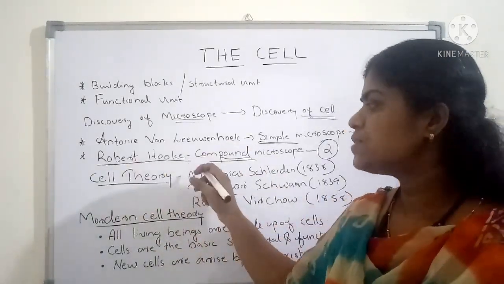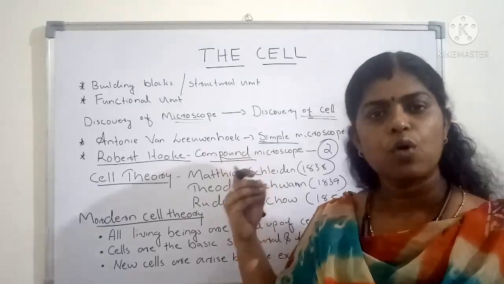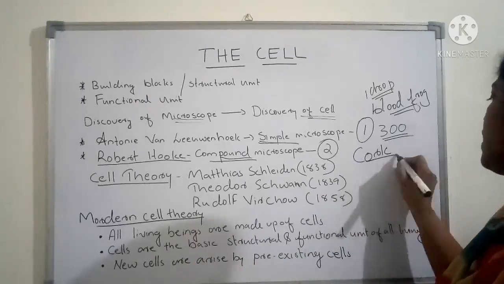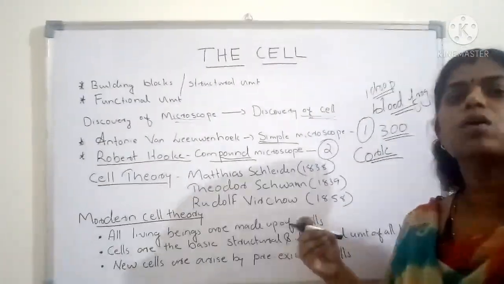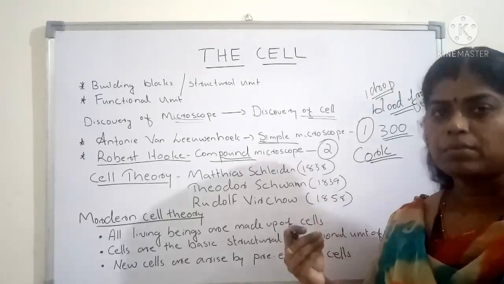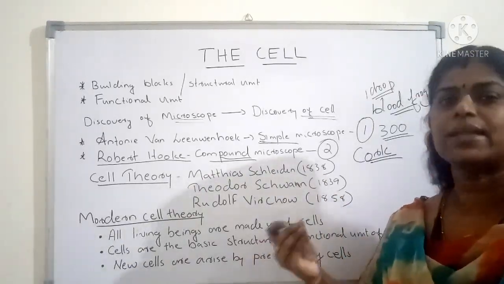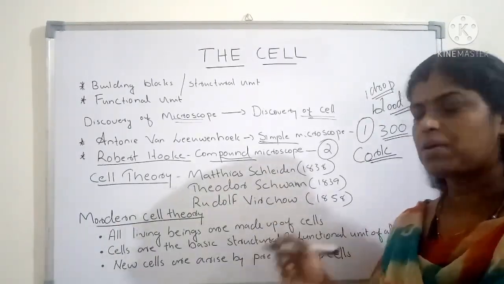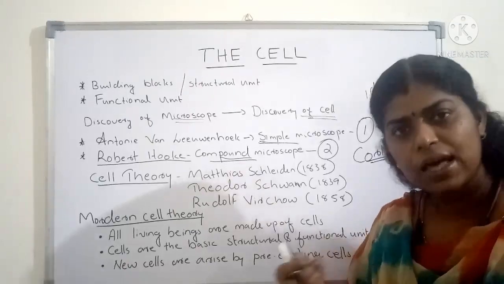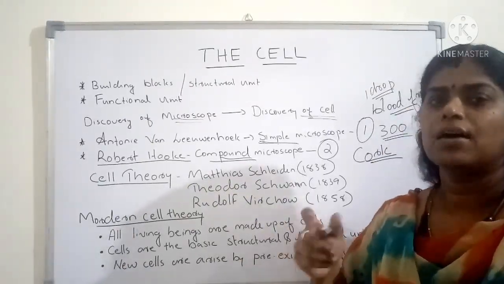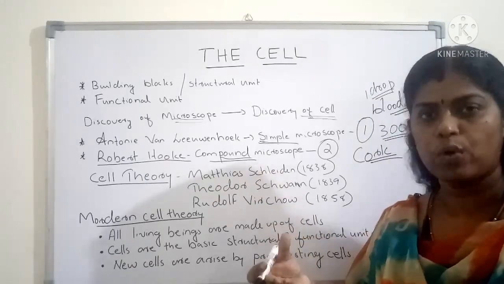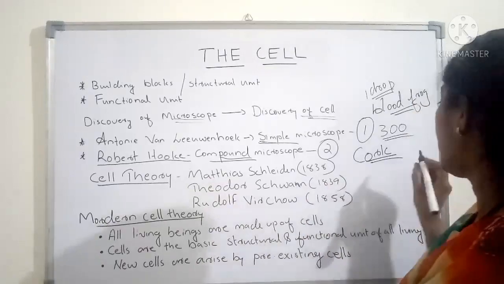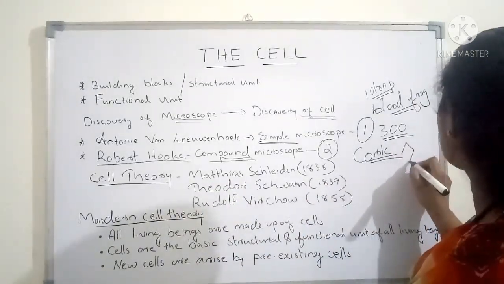What he observed: he took a slice of cork under the microscope. Cork means a dead wooden part, a dead material that you get from the plant. He took a thin slice of the cork and observed it under the compound microscope. And it was something like this, when he observed through the microscope.